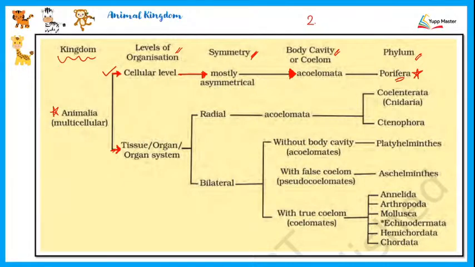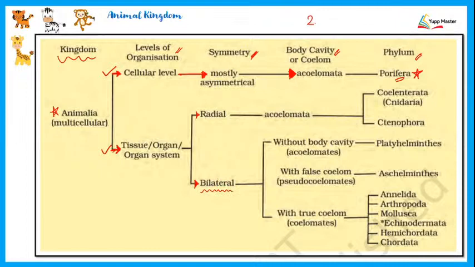Coming to the next row of tissue or organ system level of organization. According to their symmetry, these animals can be radially symmetrical or bilaterally symmetrical. Now understand one thing: of these two, bilaterally symmetrical organisms are the ones which are further advanced.